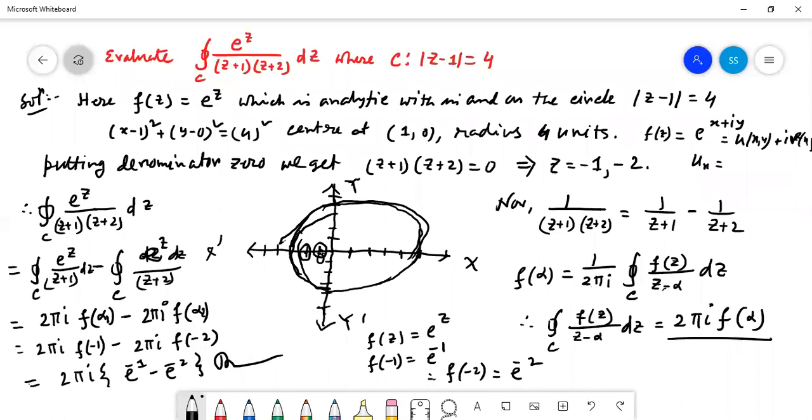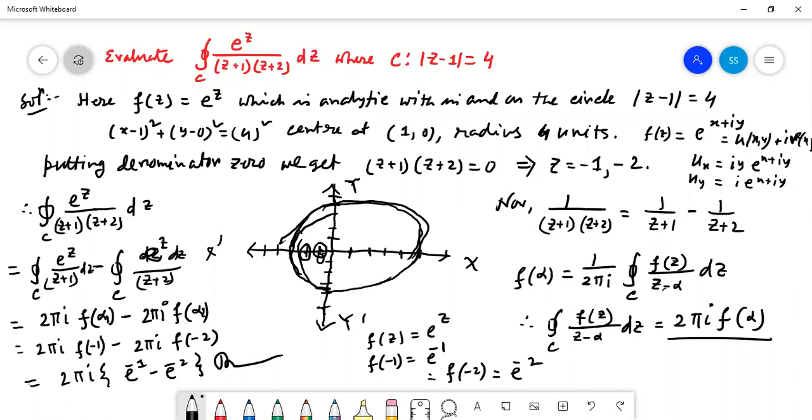f(z) means actually e to the power x plus iy, right? f(z) equals u of x,y plus i into v of x,y. We can write this. So it can be written that e to the power x and e to the power y are both continuous. It possesses continuous derivatives. u_x can be written from here. ux as well as uy is equal to i into e to the power x plus iy, as well as we can find vx and vy, all are continuous. So it is analytic and it will follow the Cauchy-Riemann equations also, so it is analytic.